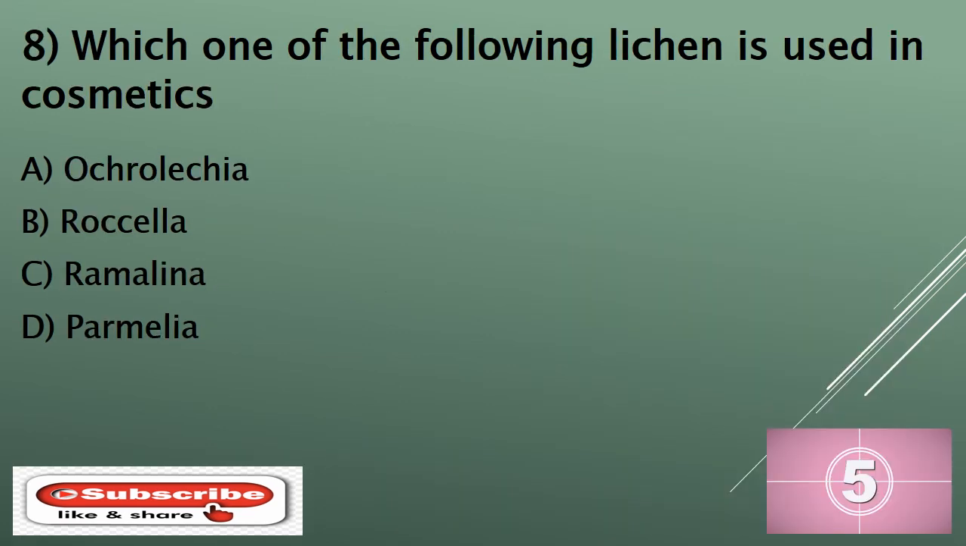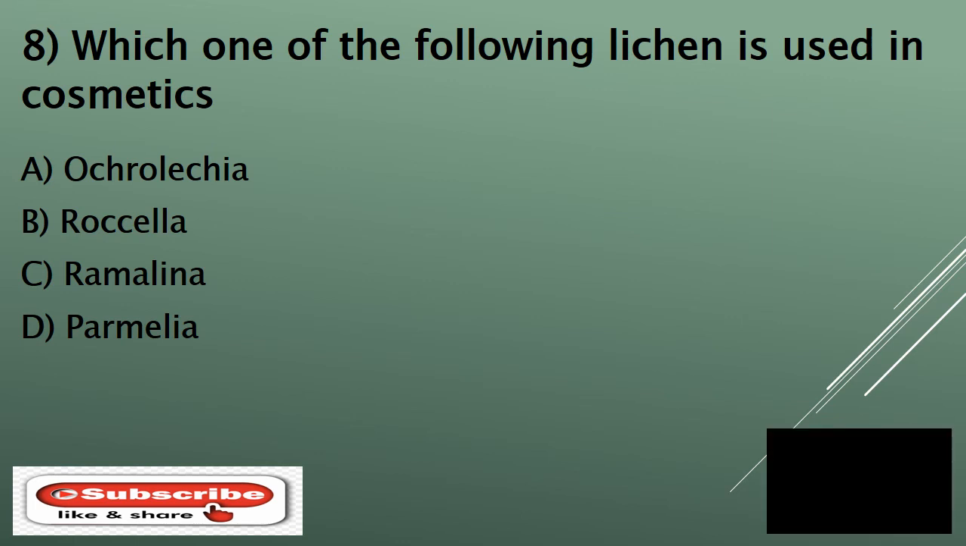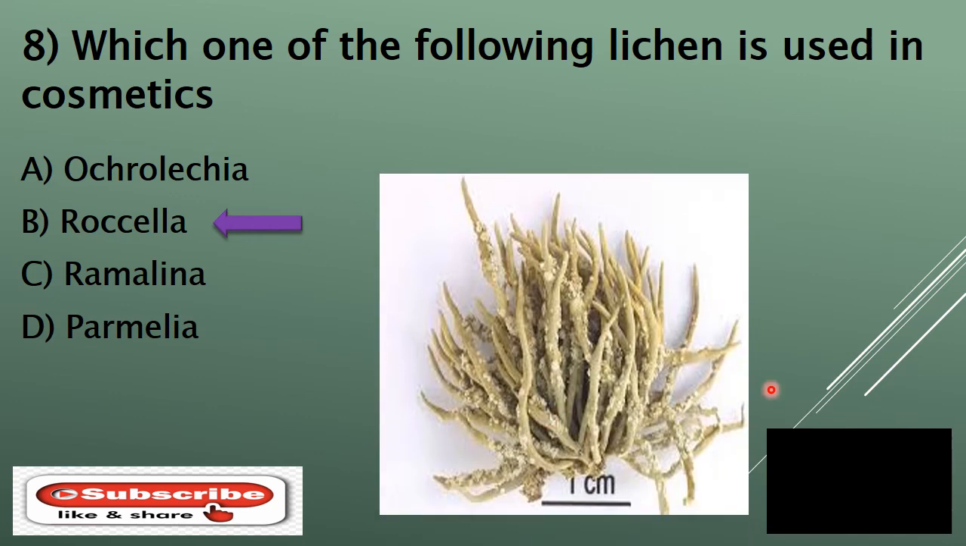Question number 8. Which one of the following lichen is used in cosmetics? And your options are A. Chlorolichia, B. Roccella, C. Ramalina, or D. Familia. And your time starts now. And the correct answer is B. Roccella. They belong to the kingdom Plantae. They are also used in the manufacturing of various perfumes and cosmetics. They grow on oak tree and tree moss.